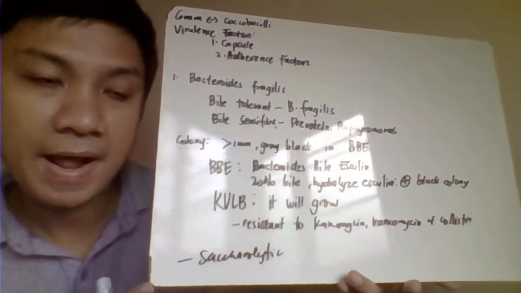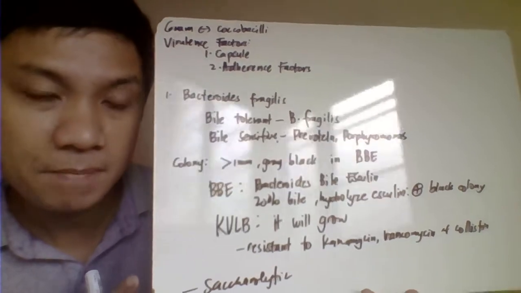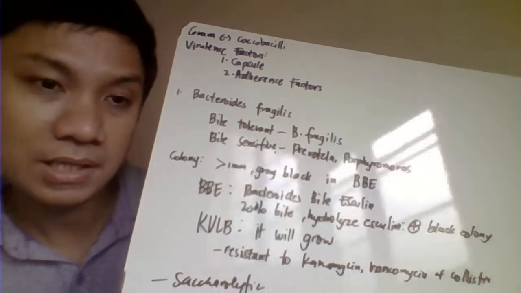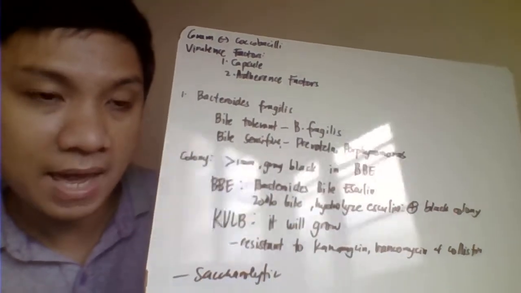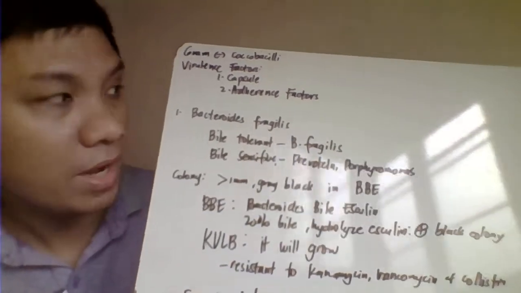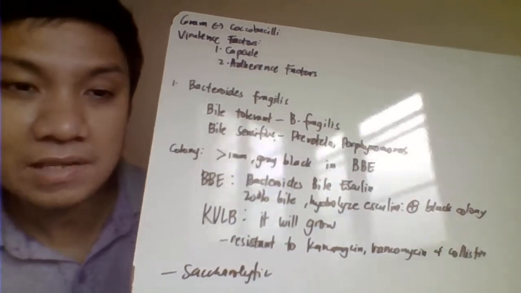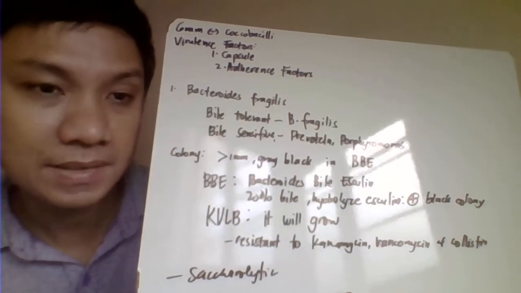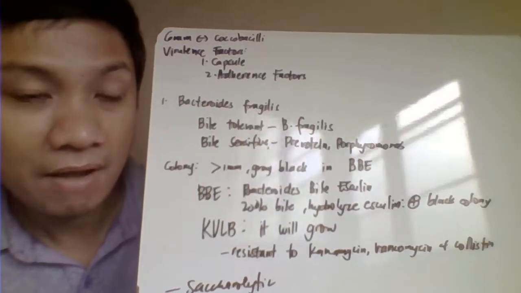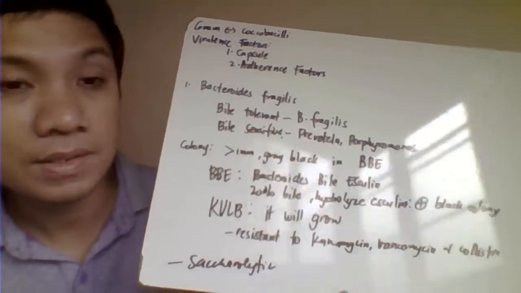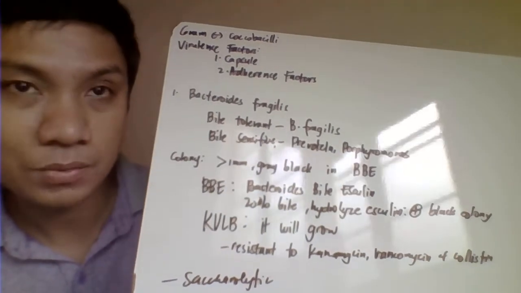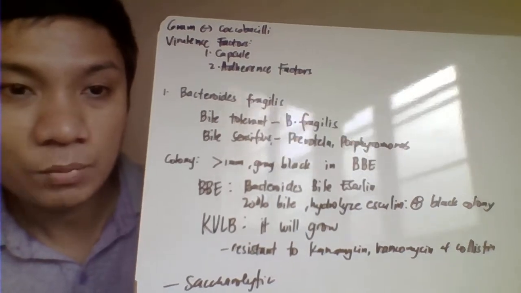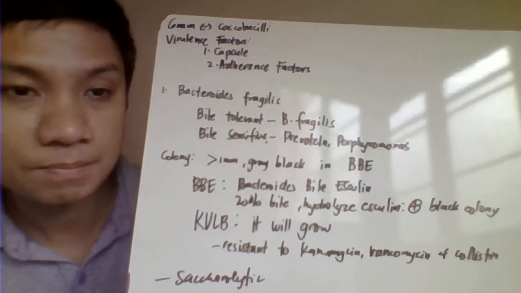Okay, now we go to your gram-negative anaerobic bacilli. So most likely they are coccobacilli. This includes your Bacteroides, Prevotella, Porphyromonas, and Fusobacterium. Before that, we have the virulence factors associated with the infection caused by our gram-negative coccobacilli anaerobes. So, they have the capsule, again, that would try to resist or prevent phagocytosis. Another one, they also contain the adherence factor that will allow them to bind to the host tissues.